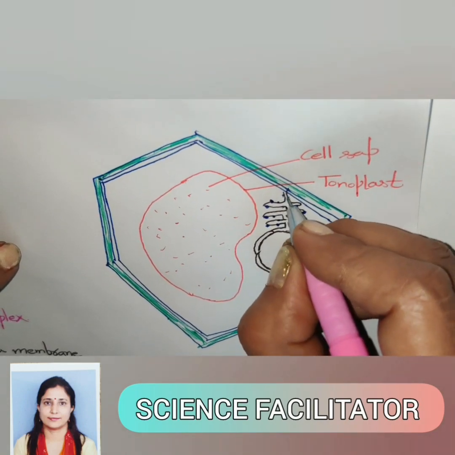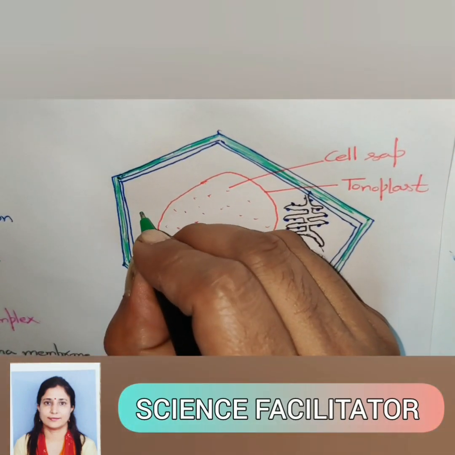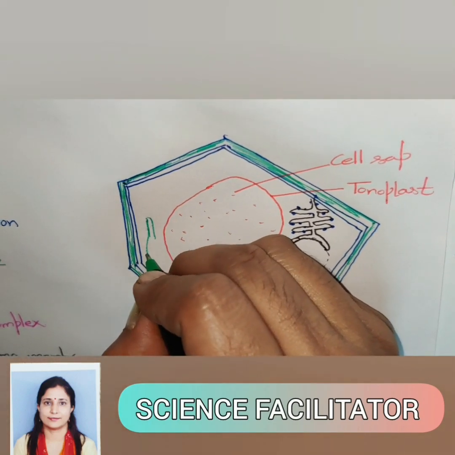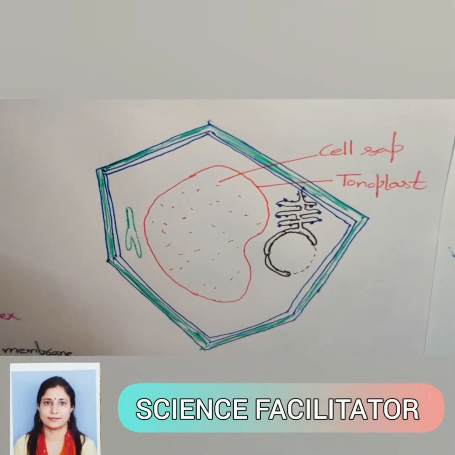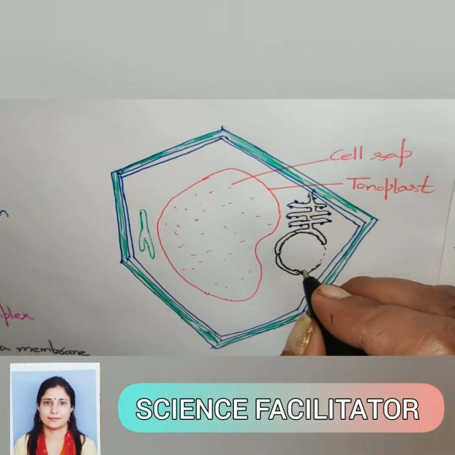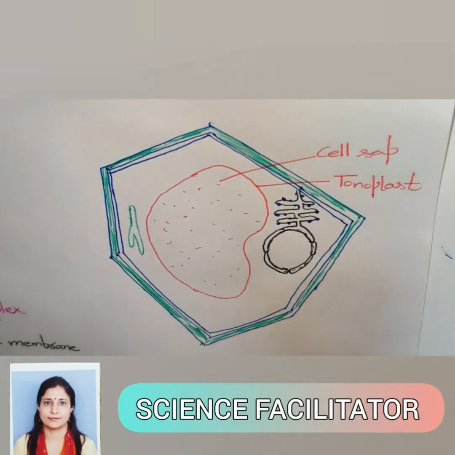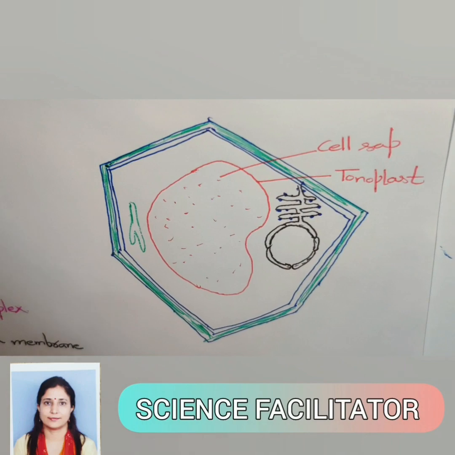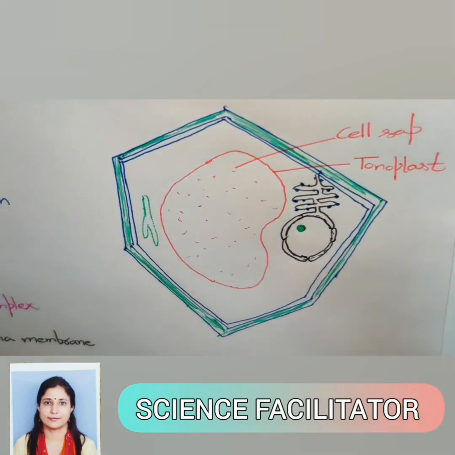Then smooth endoplasmic reticulum is also present. Like this we will draw. Let's complete this nuclear envelope. Double layered nuclear envelope, double membrane is here.